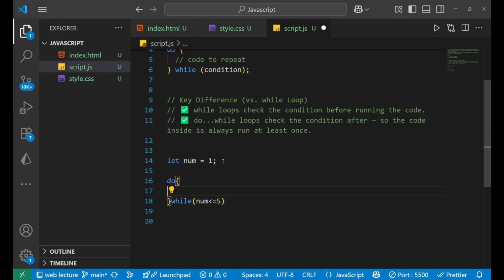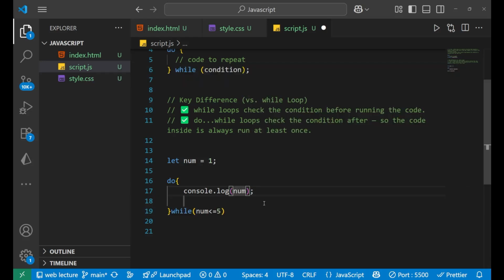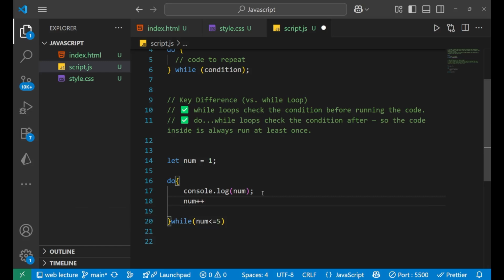Then here we write the main code that we want to execute: console.log, and print the number. After that, increase the number. So even if your num started greater than 0, the block will still run at least once.